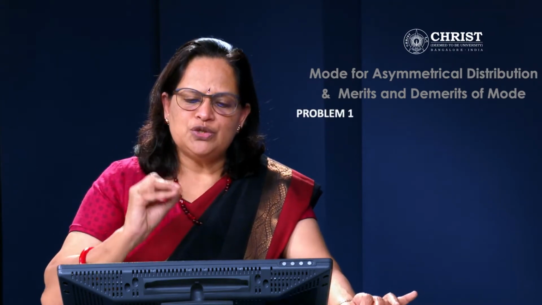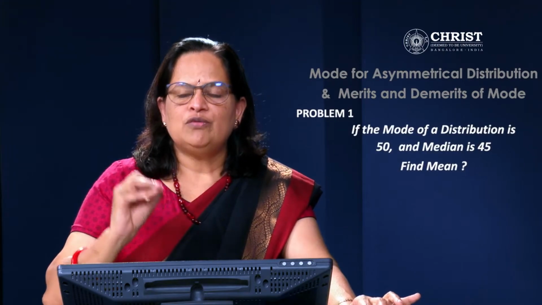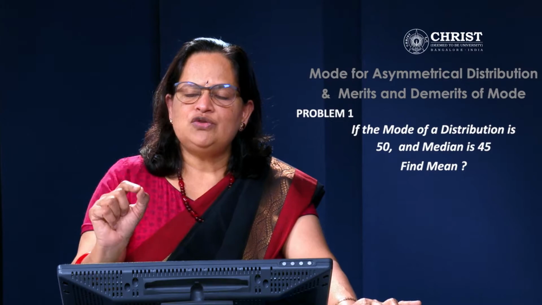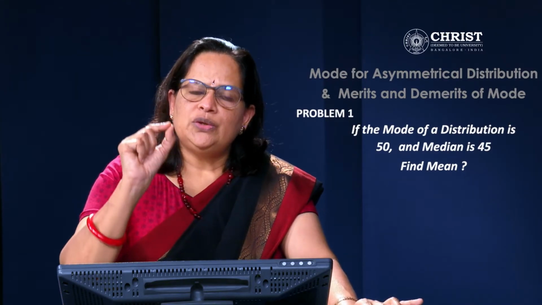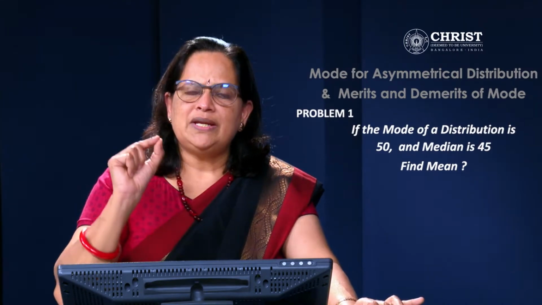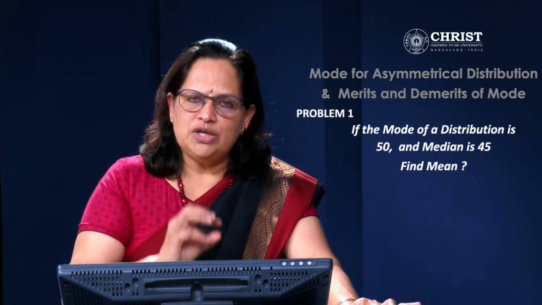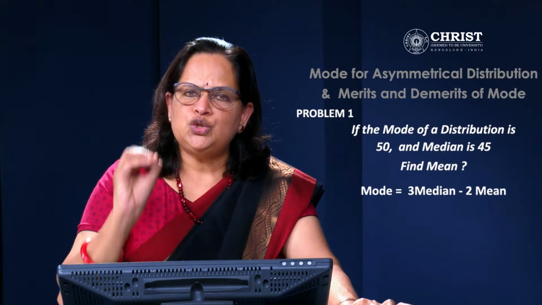Now, the first problem: if the mode of a distribution is 50 and median is 45, what is the mean? So mode value is there and median value is there. We have to find out the value of mean. The equation you have to remember: in an asymmetrical distribution, mode is calculated using the equation mode is equal to 3 median minus 2 mean.